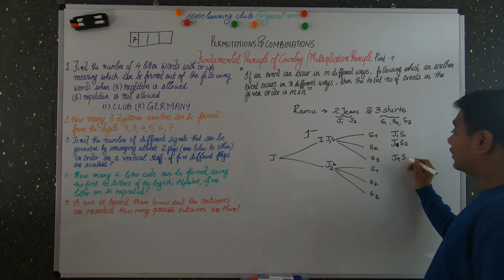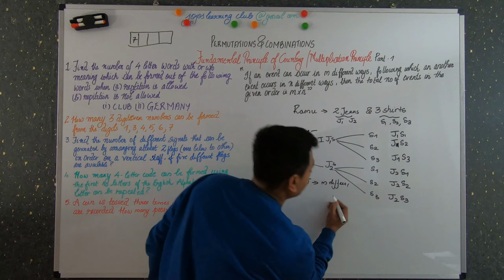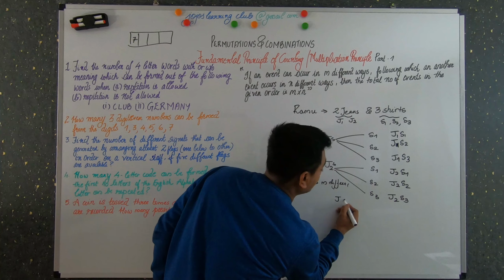You can see that there are 2 jeans and 3 shirts. This is the main principle behind the fundamental principle of counting. That is, if an event can occur in m different ways, here jeans is the event with m different ways, following which another event occurs, here the 3 shirts, in n different ways, then the total number of ways of selecting is given by jeans into shirts.